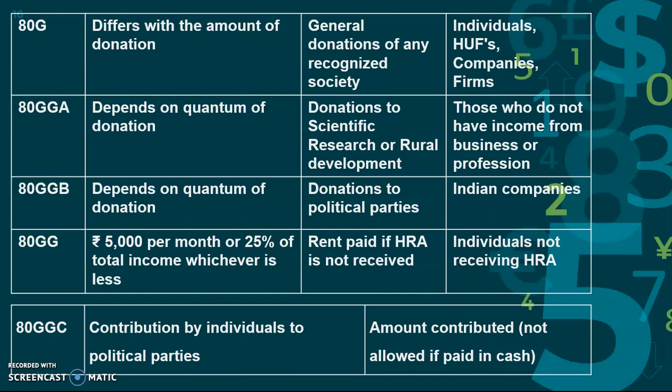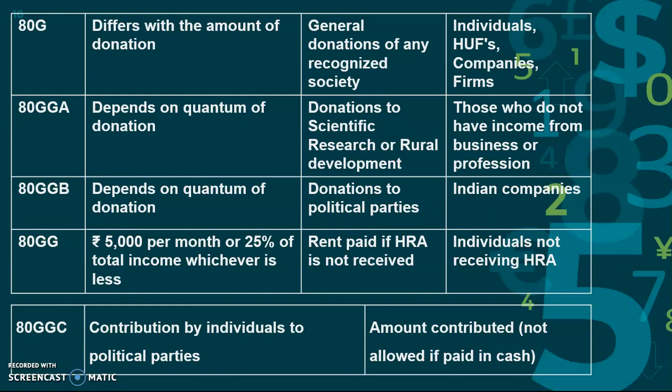Either 5,000 per month, that is rupees 60,000 per year, or 25% of total income, whichever is less, can get deducted. Okay. So in my company there is no HRA, but I can claim the deduction because I am in a rental property, so I can claim it through the heading 80GG.